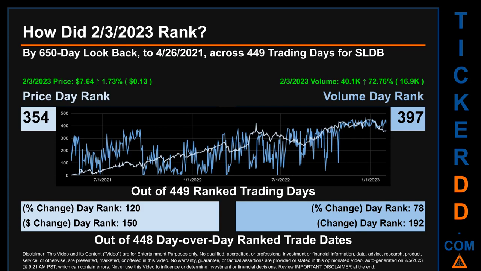The price's day-over-day percentage change, jumping 1.73% on the 3rd of February 2023, had a day rank of 120 while its dollar difference of 13 cents had a rank of 150 when compared day-over-day across 448 trading days. Volume's percentage change and difference were ranked respectively at 78 and 192.